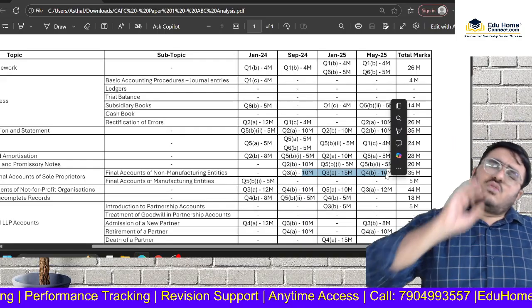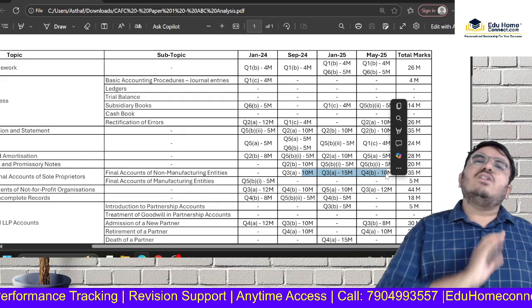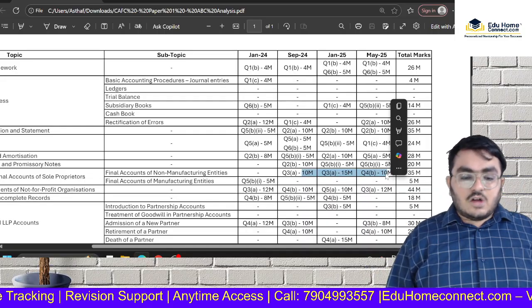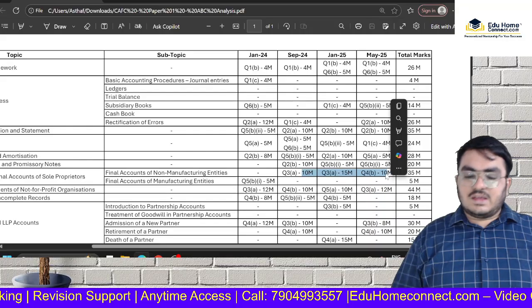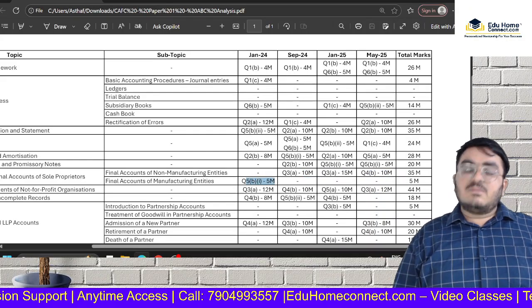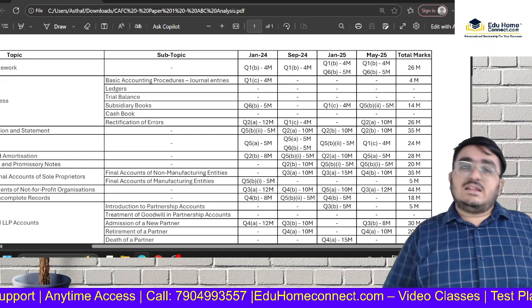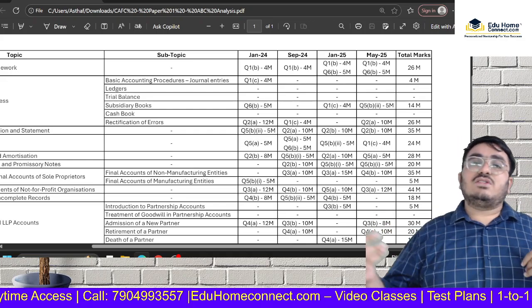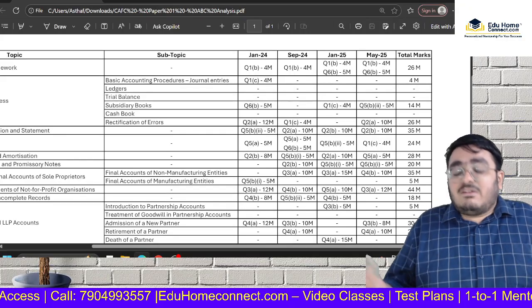Okay, no way, you have to leave it. At any cost you need not leave this. You should study this particular chapter. Non-manufacturing entities also you should go through. Although we see that only in Jan 24 one time they have asked for 5 marks, there's no harm. Ultimately it's ICAI. Tomorrow they can get up and say, okay, let's put a 15 marks question for manufacturing entity also. Then where will we go?